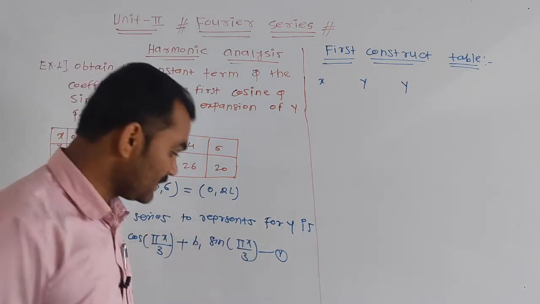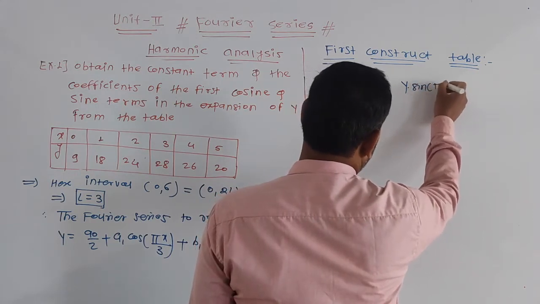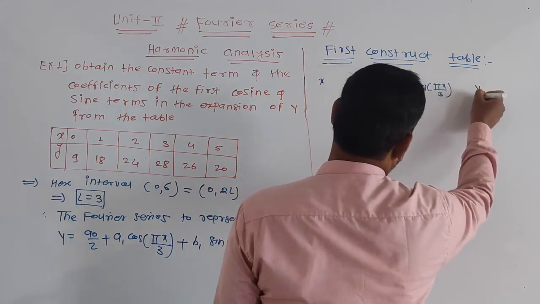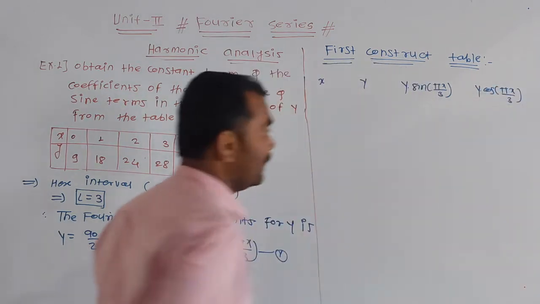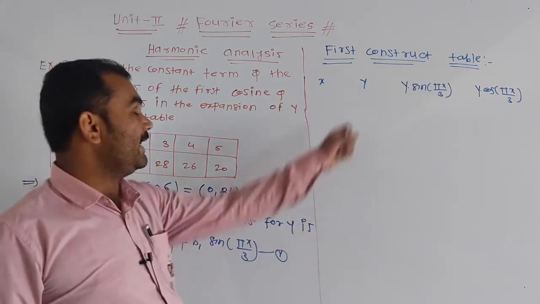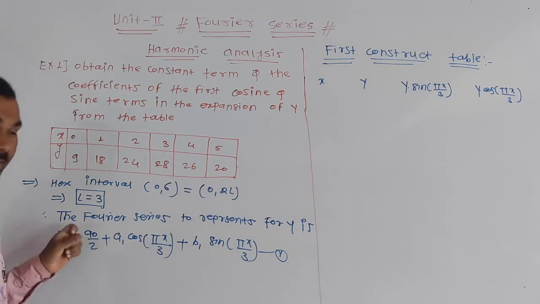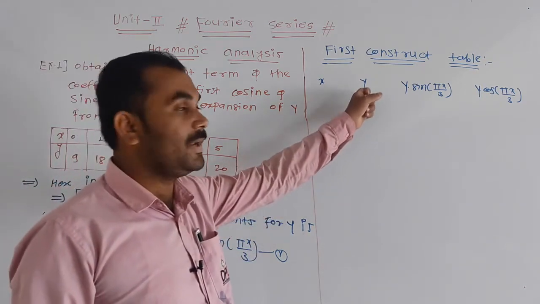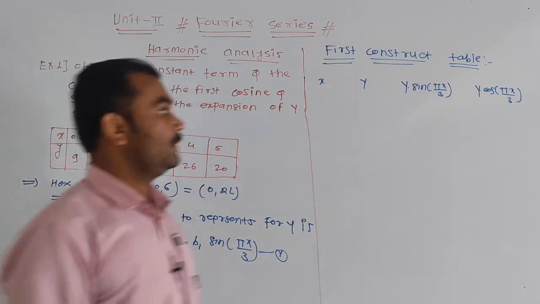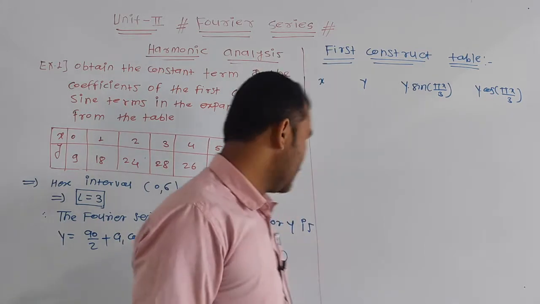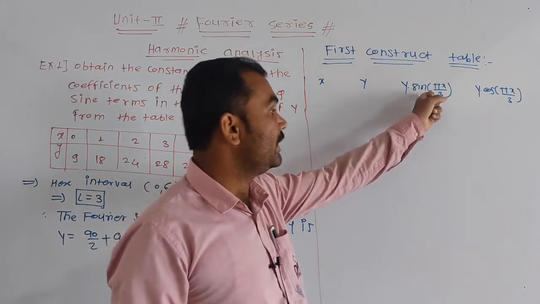तो n is 1, correct. तो क्या जाएगा? y into sin pi x upon 3, and last क्या जाएगा? y into cos pi x upon 3. From this formula we get this, because for finding value of a0, we have to require mean values of y. For finding value of a1, we have to require mean values of y into cos, and for finding value of b1, we have to require the mean values of y into sin.